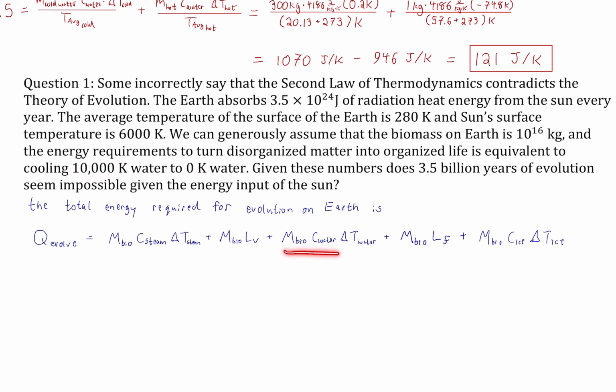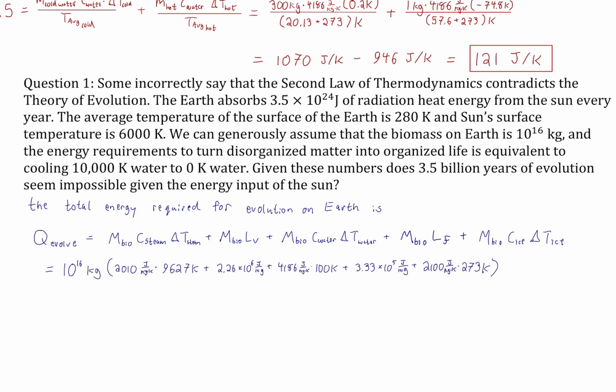Then we have the cooling of the liquid phase of the water, again with a huge, generous biomass estimate here, then the freezing of it, and finally the cooling of the ice all the way down to zero. So when we plug in all those numbers with that huge leading mass, we end up with 2.29 times 10 to the 23 joules.